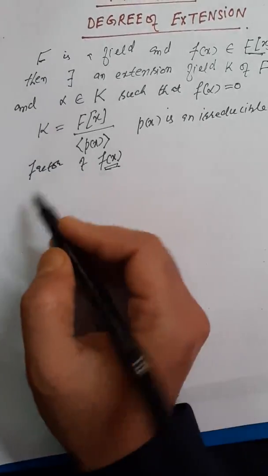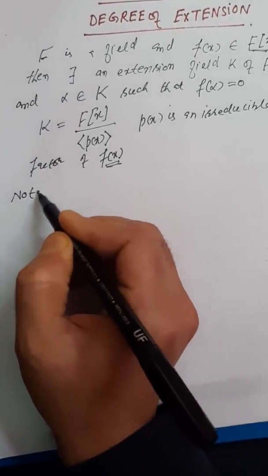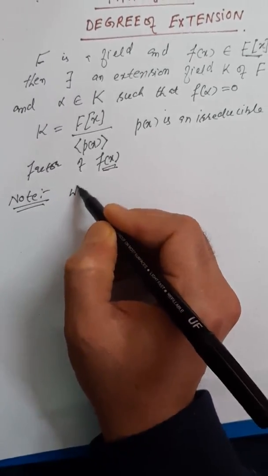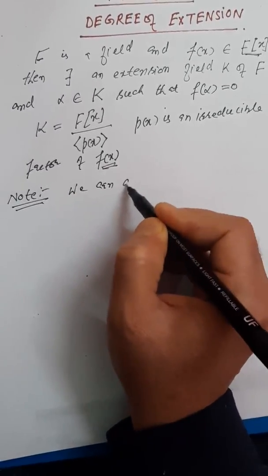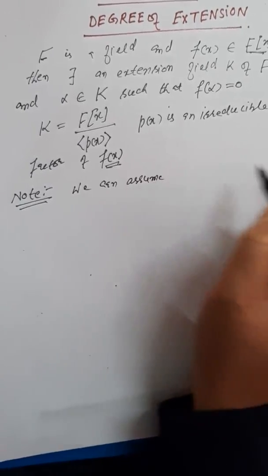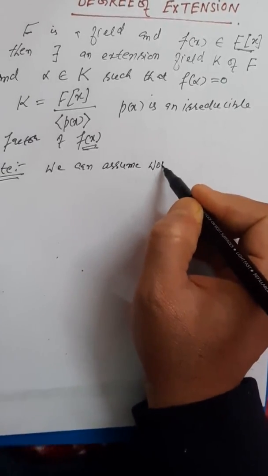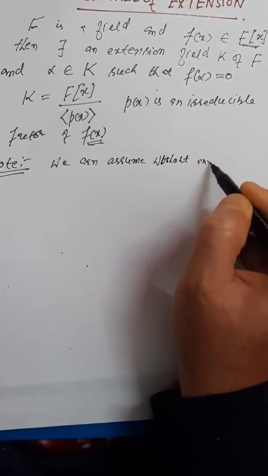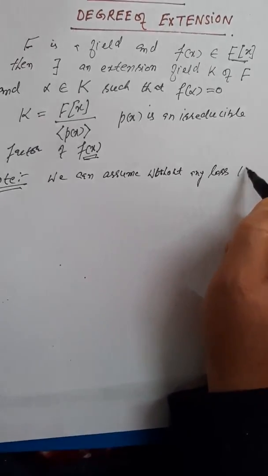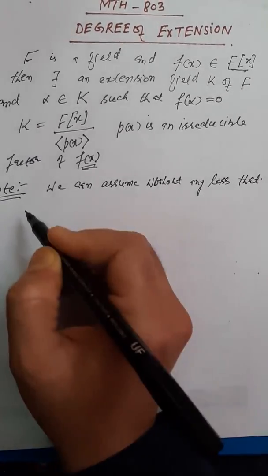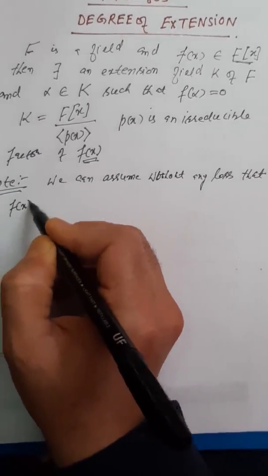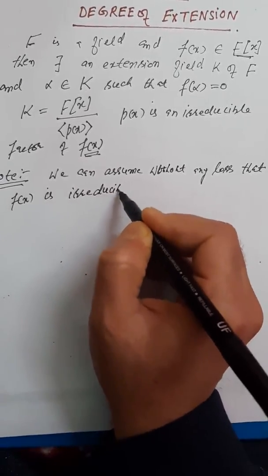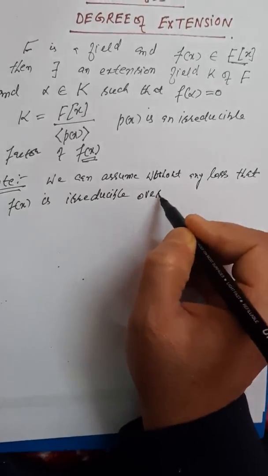So as a note, now we can put it down that we can assume without loss of generality that f(x) is irreducible over the field F.